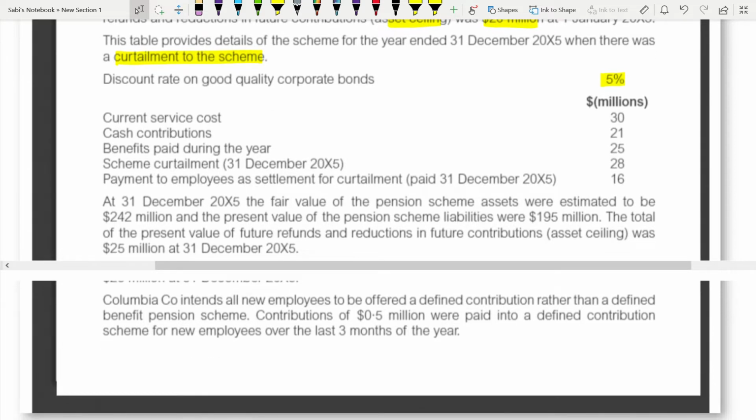So at 31st December 2005, the fair value of the pension asset was estimated to be 242 and the liabilities 195. They are giving the closing balance. And the total of the present value of future refunds and reduction in future contributions, the asset ceiling, was 25 million.